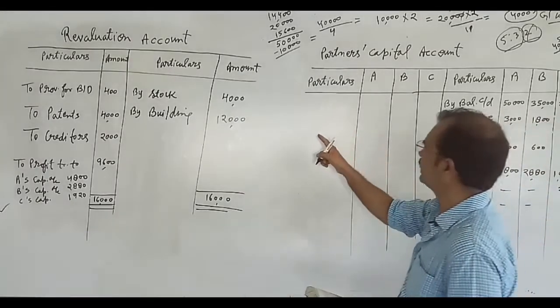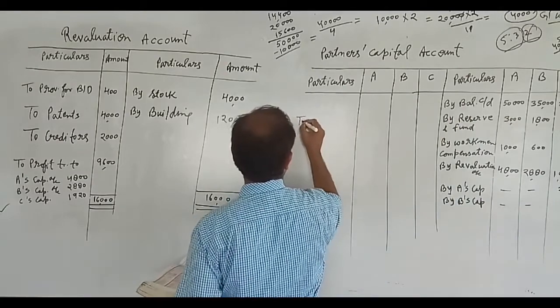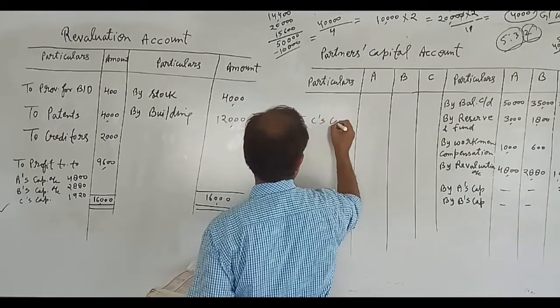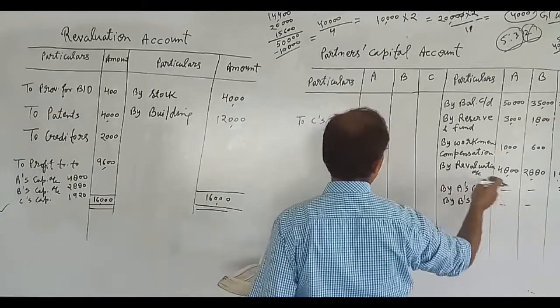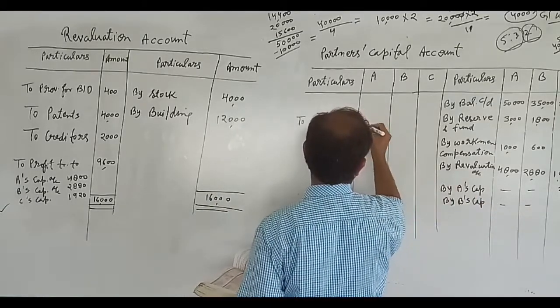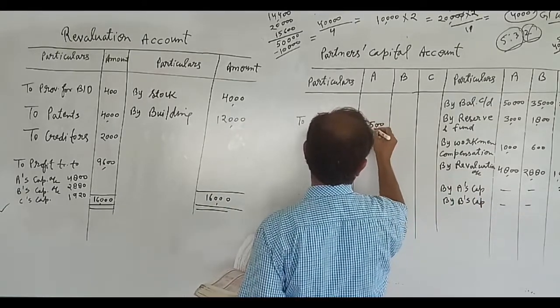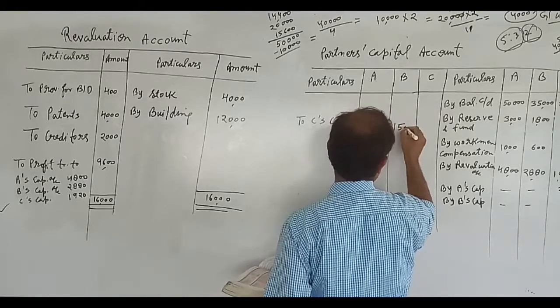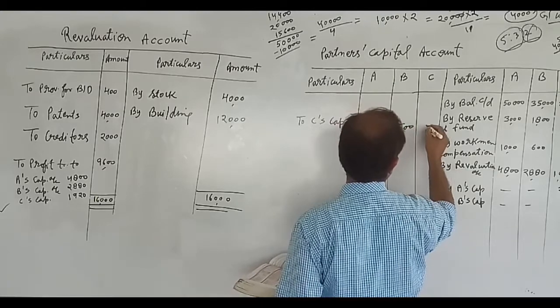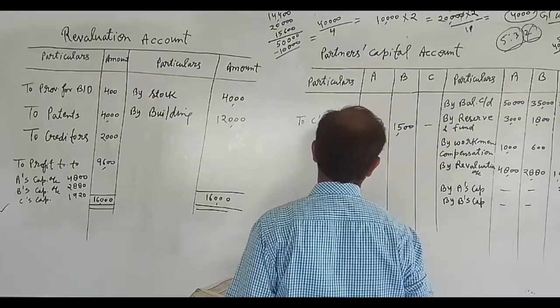This is very important, and you are seeing because you have omitted C because C is taking retirement. So you will write here to C's capital, and the amount of 2,500 will be written in the column of A, and 1,500 will be written in the column of B, and we will write dash here.